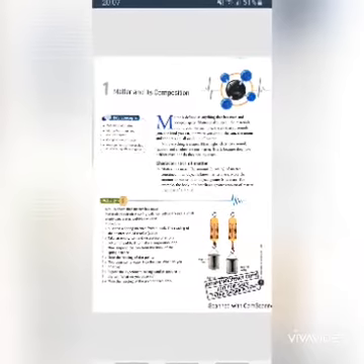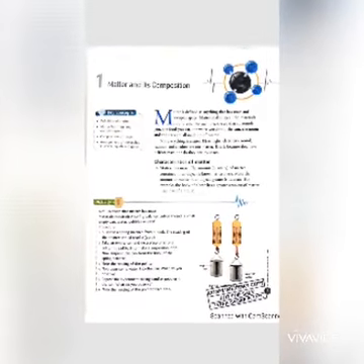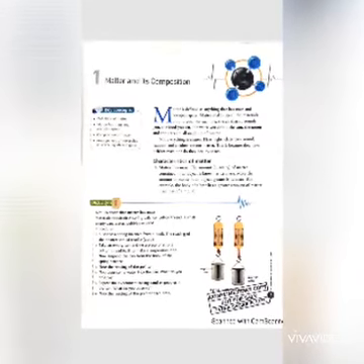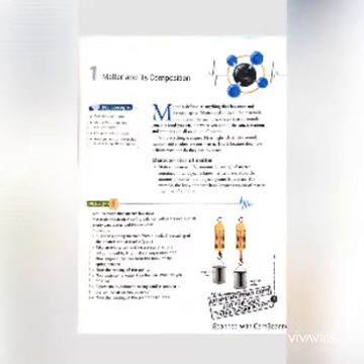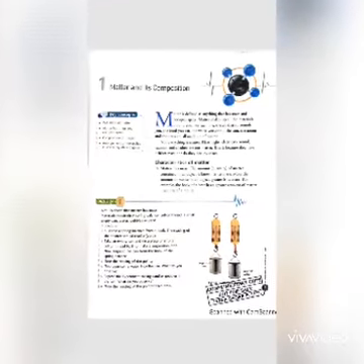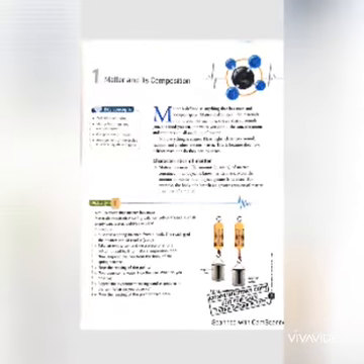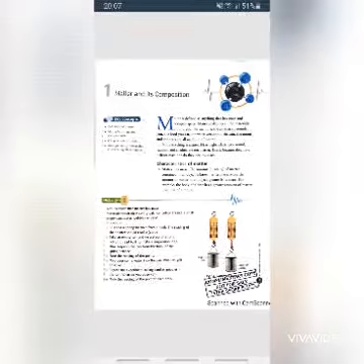Now children, see the characteristics of matter. Matter has mass. The amount of matter contained in an object is known as its mass. More the amount of matter in an object, greater is its mass. For example, the body of a bear has a greater amount of matter than that of a mouse.